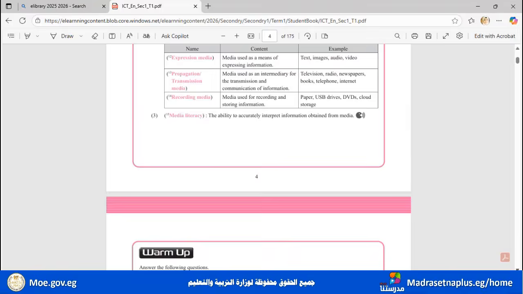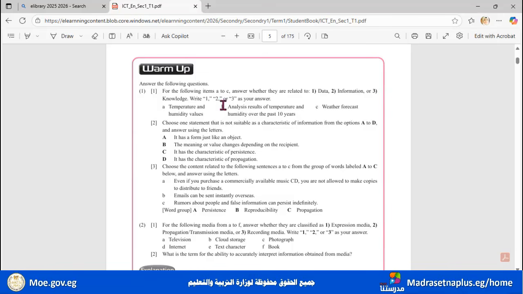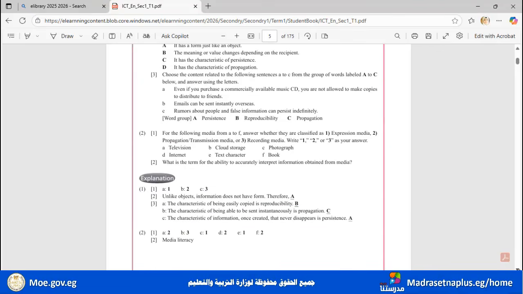After the explanation, you're going to have a warm-up. The warm-up is about questions with answers. So we train you how to answer questions in programming and artificial intelligence. You're going to have the question, and after the final question, you are going to find the explanation for why these questions have these answers.